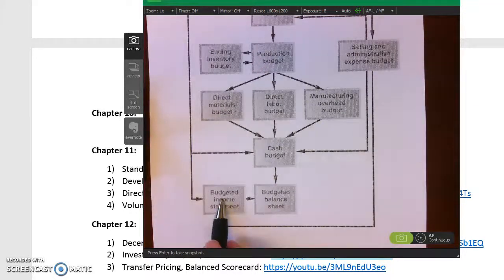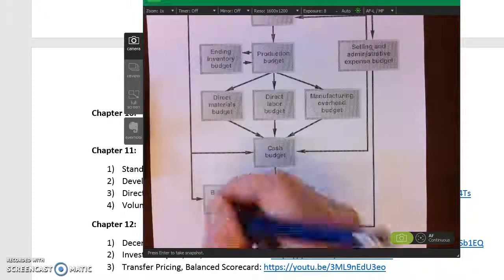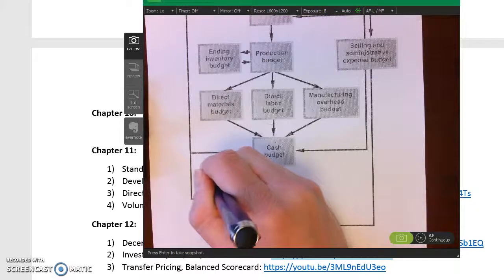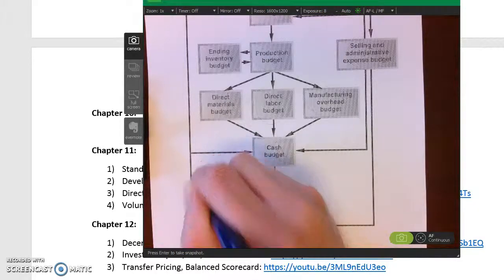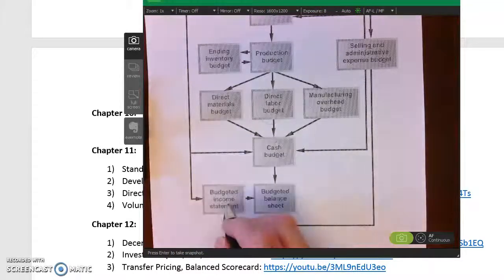And then why do we need to do our income statement before we do our budgeted balance sheet? That's because our net income comes into retained earnings on the budgeted balance sheet. And we will go through that in a subsequent lecture video for chapter 10.